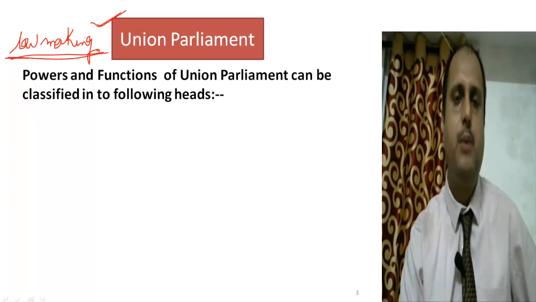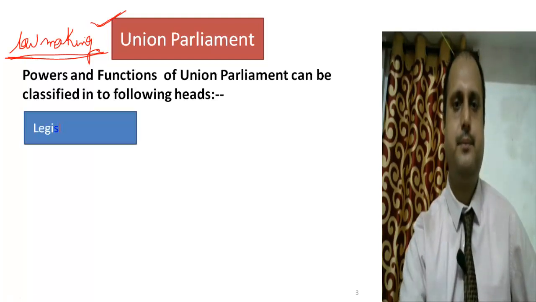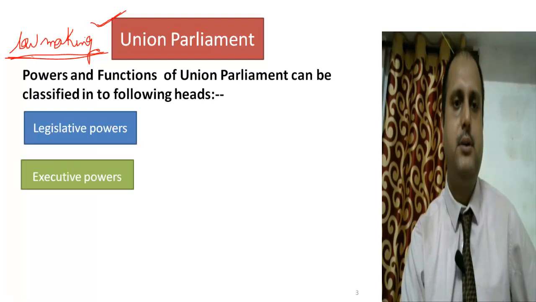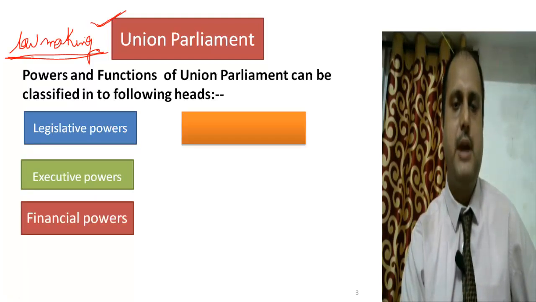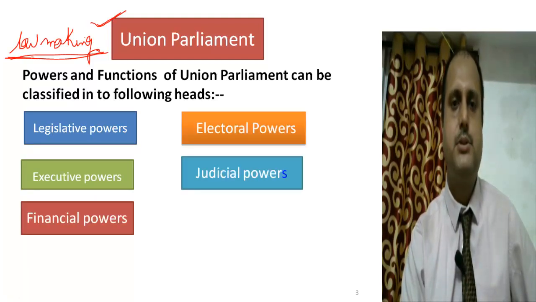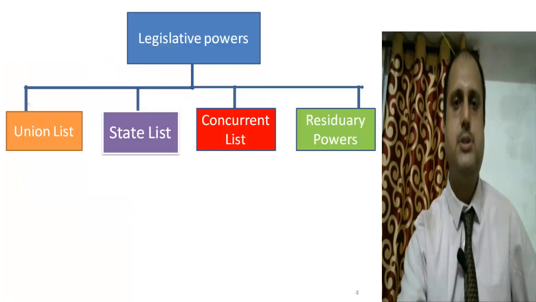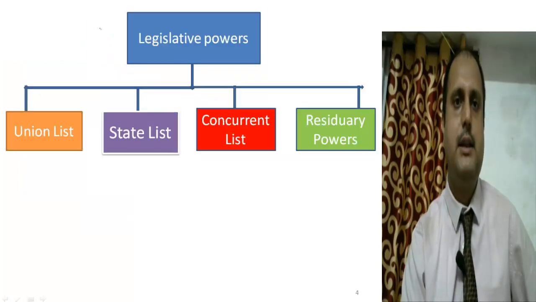But apart from lawmaking, the Union Parliament has manifold powers, which are the legislative powers, the executive powers, the financial powers, the electoral powers, and the judicial powers. In this video, we are going to understand each of these powers in a very detailed manner. As I have just said, legislation is the primary function of the Union Parliament. So first of all, we are going to discuss the legislative powers of the Union Parliament.